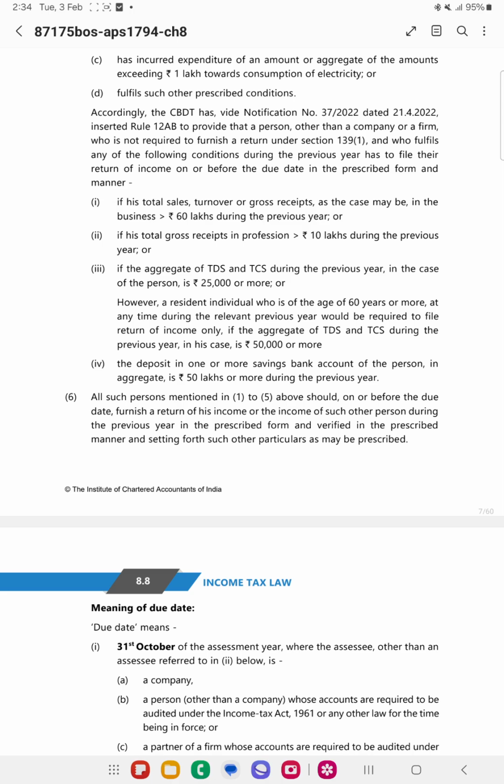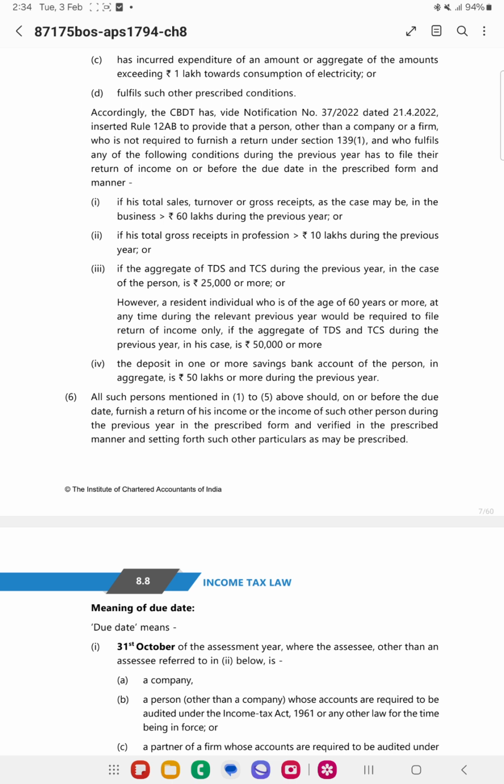Then in such cases, if my sales or turnover, or gross receipts in case of a business, is exceeding 60 lakh, then I need to file my return of income. Or in case of gross receipts, if it is exceeding 10 lakh, then in such cases I need to file the return of income.